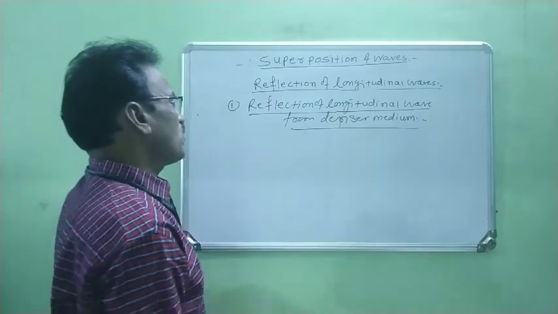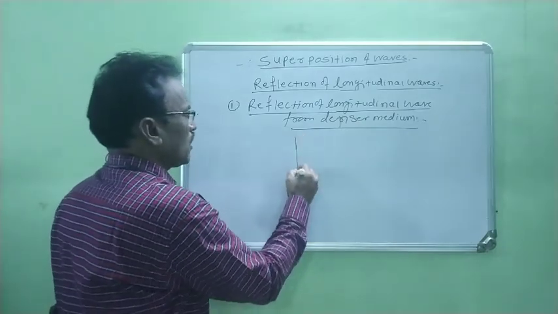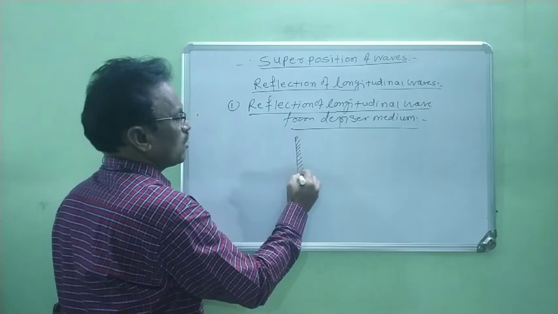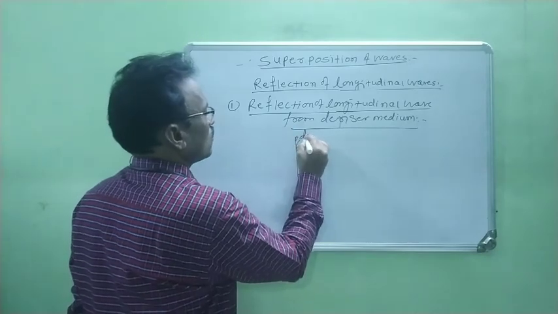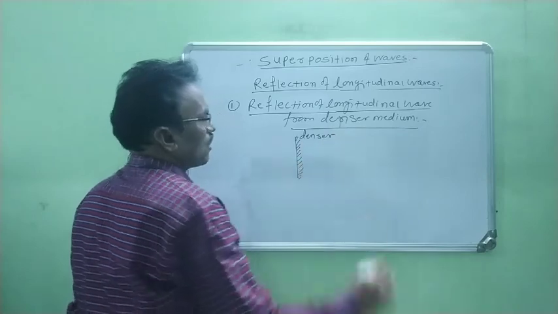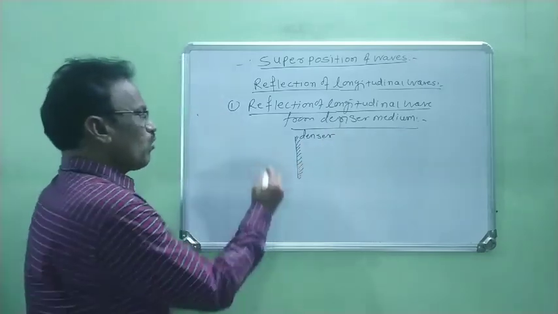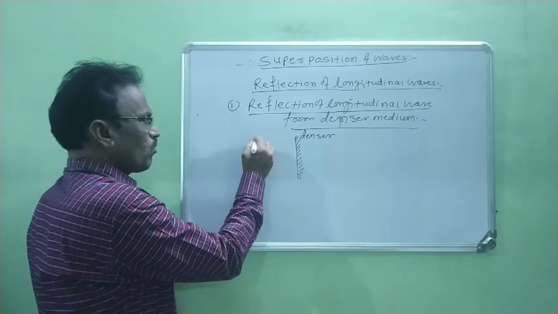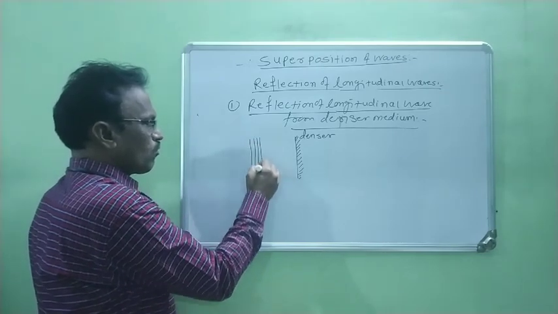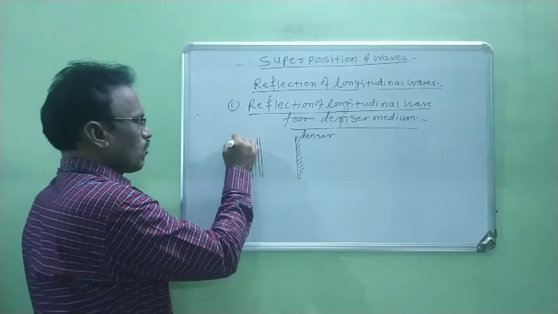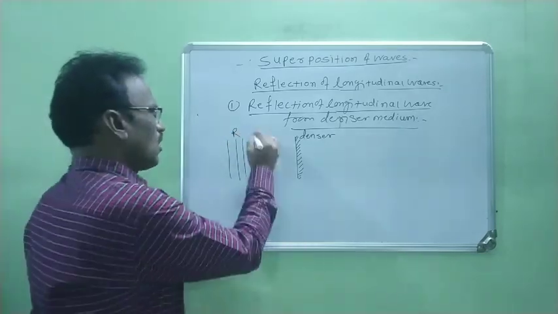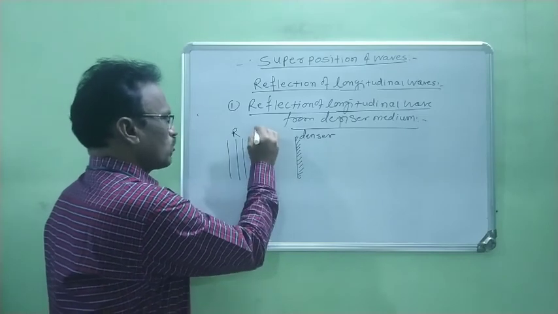First we consider here a denser medium. Denser medium is nothing but a rigid body. This is the denser medium, right? Now we consider one longitudinal wave. Now this is rarefaction, this is compression.